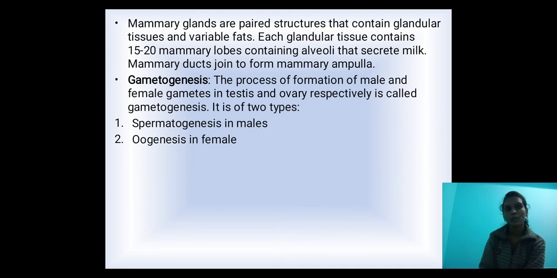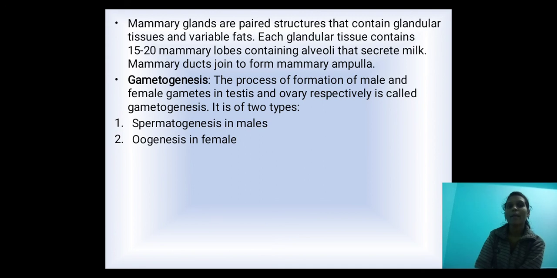Next, the last one, the mammary glands, are paired structures that contain glandular tissue and variable amounts of fat. Each glandular tissue contains 15 to 20 mammary lobes containing alveoli that secrete milk. The mammary ducts join to form the mammary ampulla.